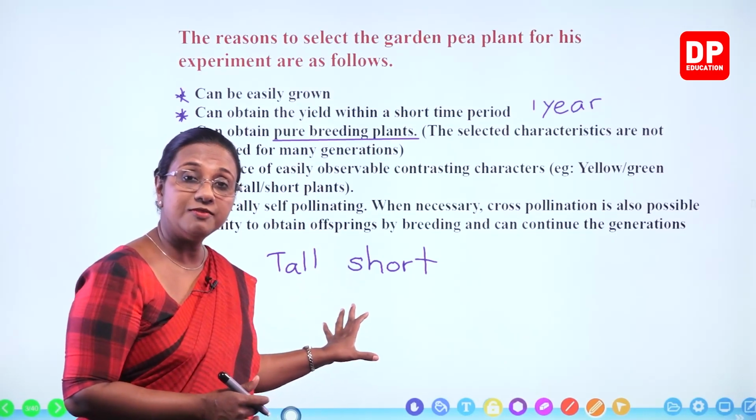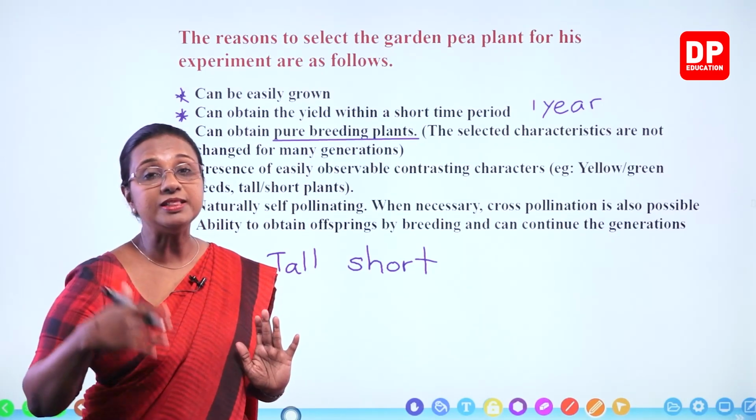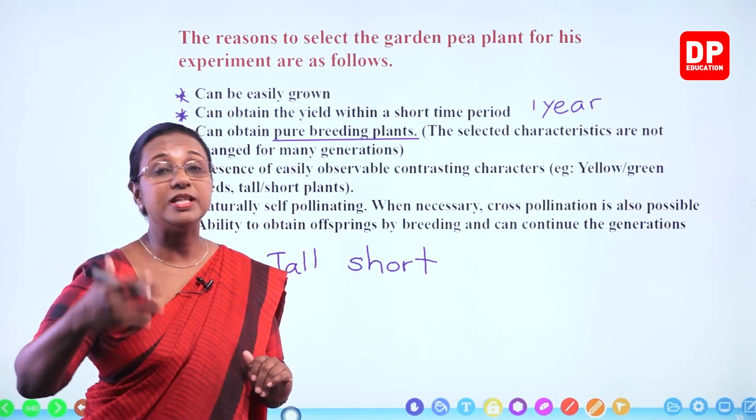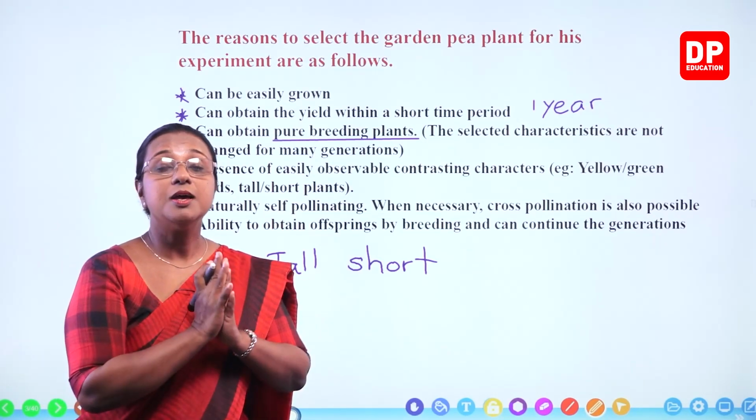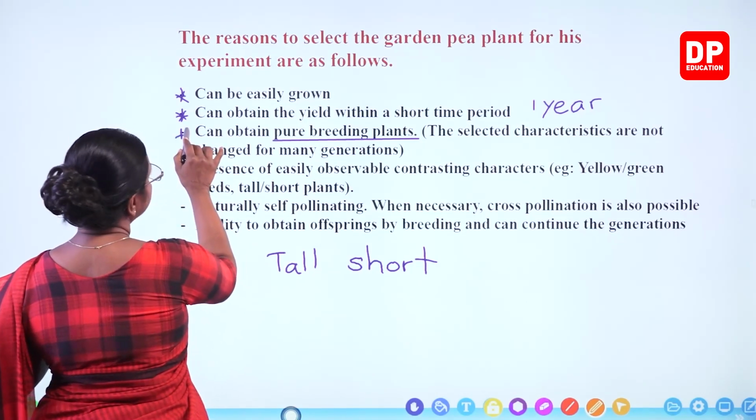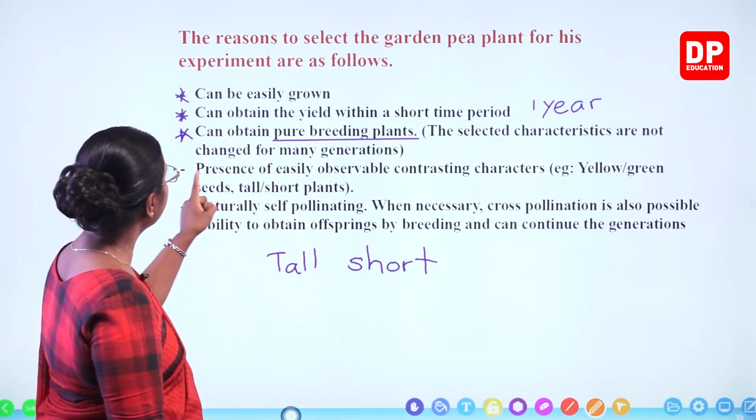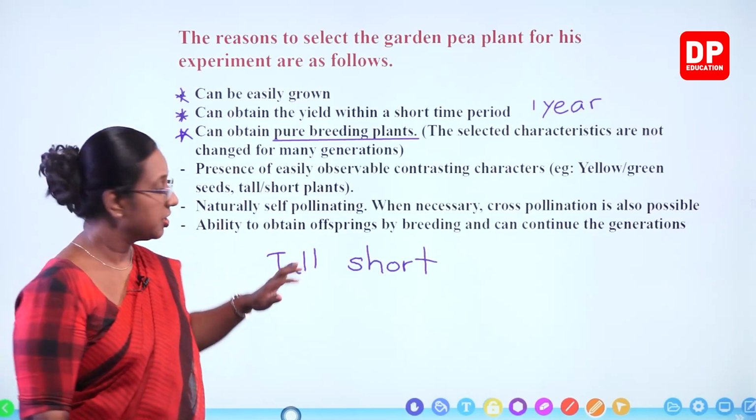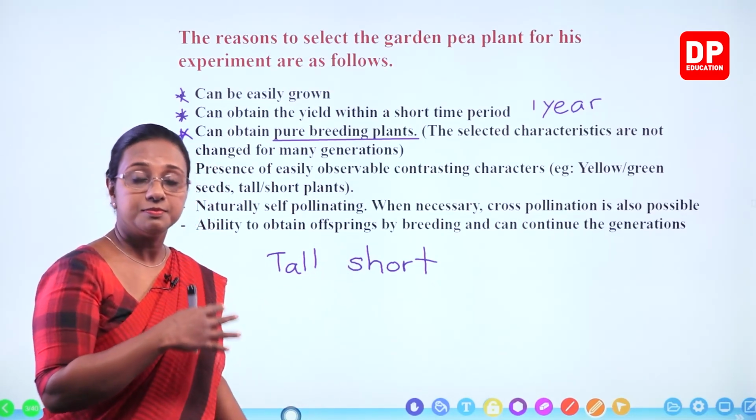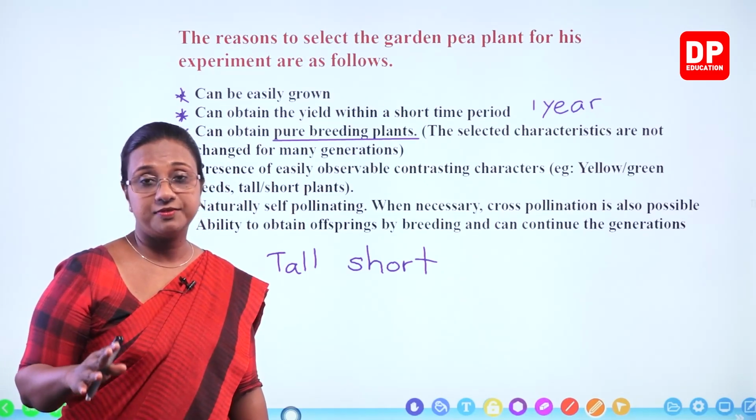So the Pisum sativum has only the characteristics of Pisum sativum. It is not crossed with any other plants. The characteristics are not mixed with any other plants. That is pure breeding. So here you can see, can obtain pure breeding plants. That is, the selected characteristics are not changed for many generations. So the tall plant goes on as tall plants for many generations. Short plants become short plants in the next generation and the generations after as well.